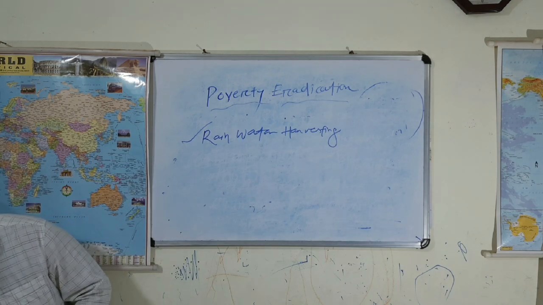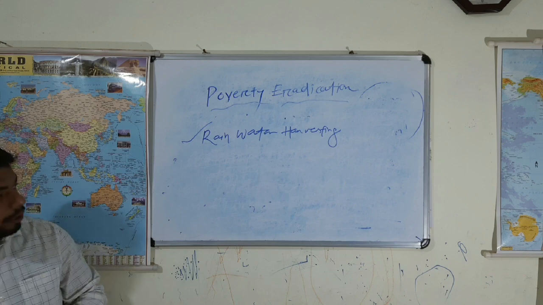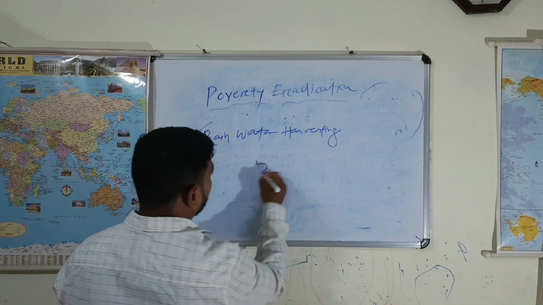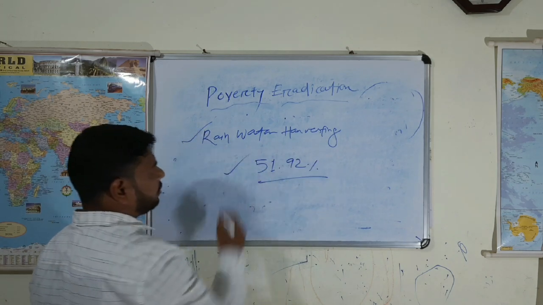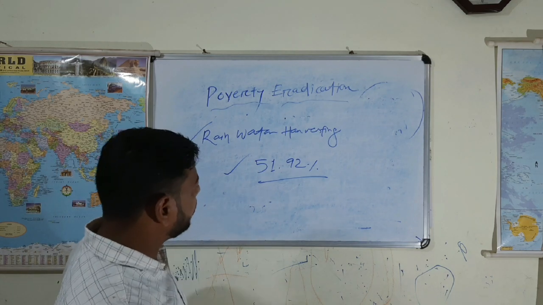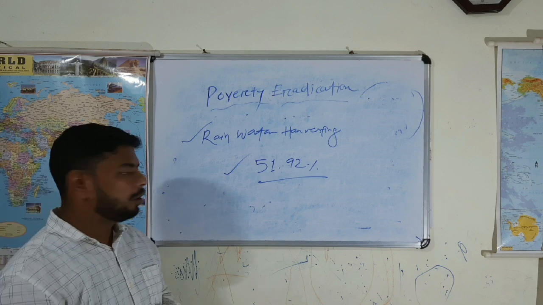The question I already asked was which state has declared this. With relation to our state, it has covered 51.92%. More than 50% of our state's village area has been covered with piped water supply. Got it?